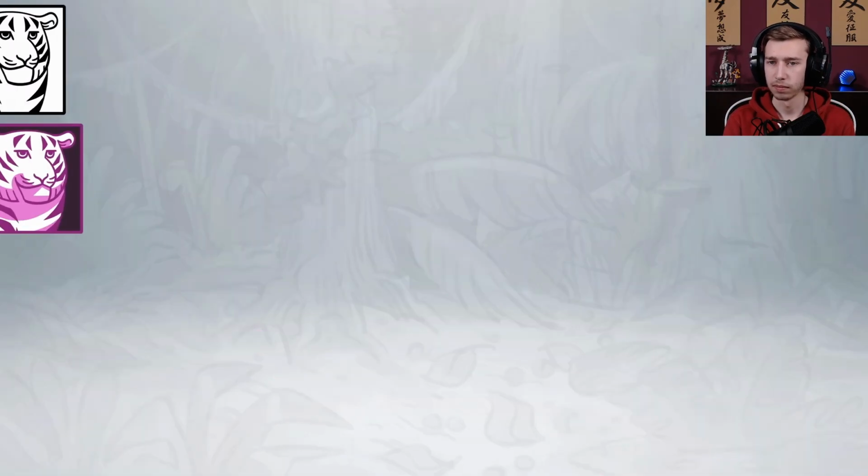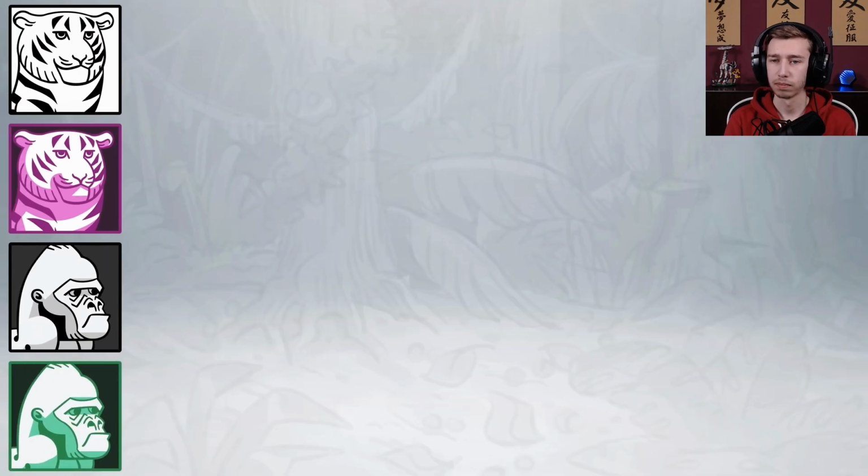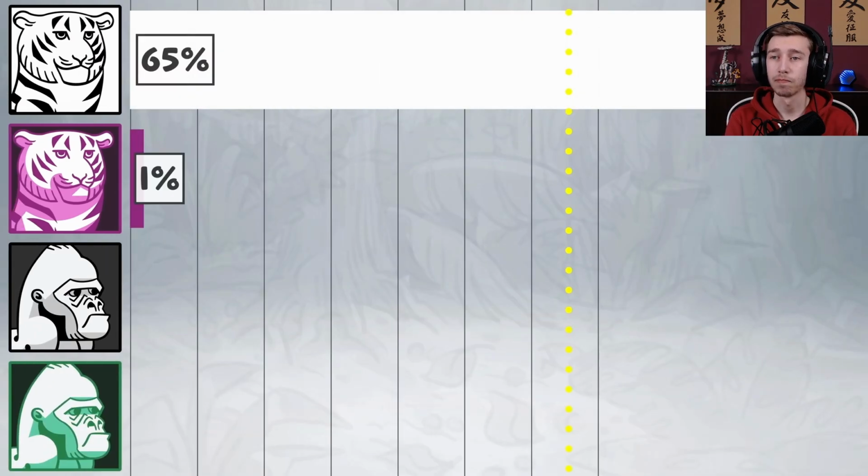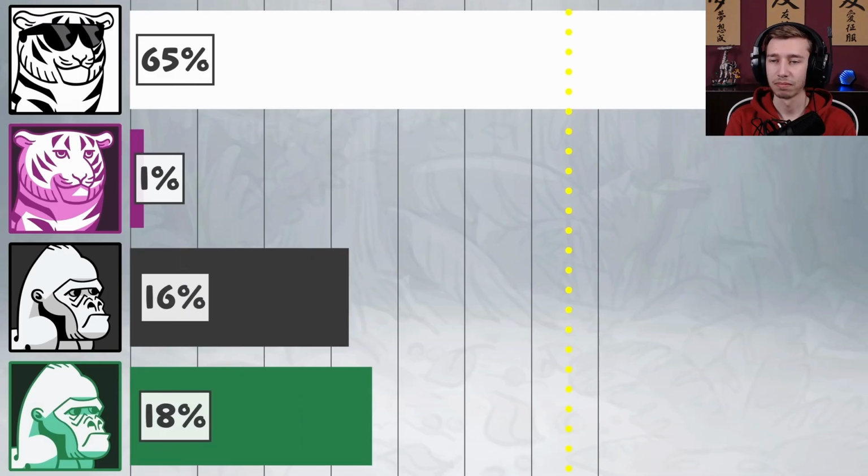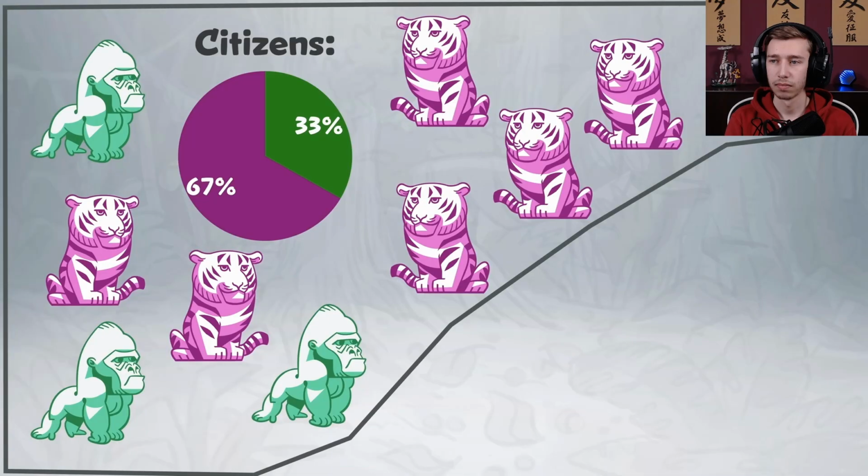The tigers run 2 candidates, as do the gorillas. On election day, White Tiger gets a massive amount of first choice votes, probably because he's so cool. Meanwhile, the gorillas are split between their new guy and the old silverback. White Tiger is selected as the first representative, but what happens next? While Tiger is the biggest loser and it seems like he should be eliminated, it's also obvious that he would have gotten way more votes if White Tiger wasn't in the race.